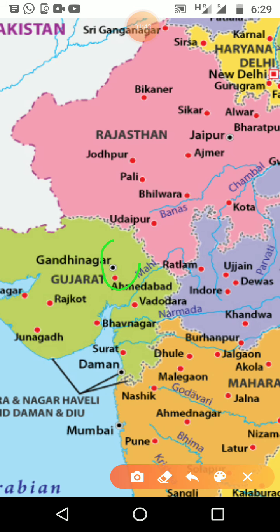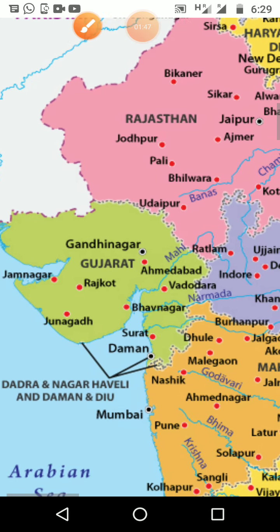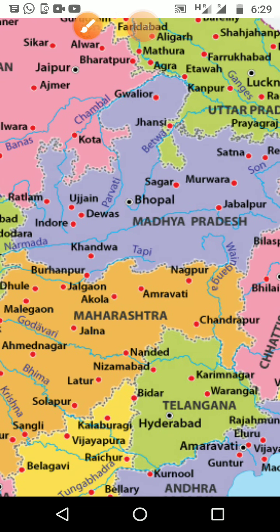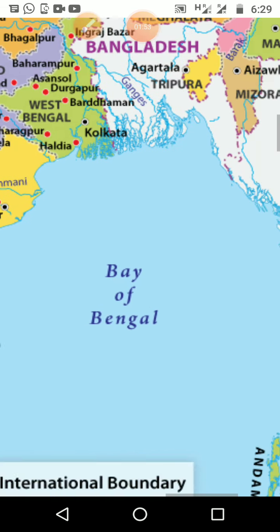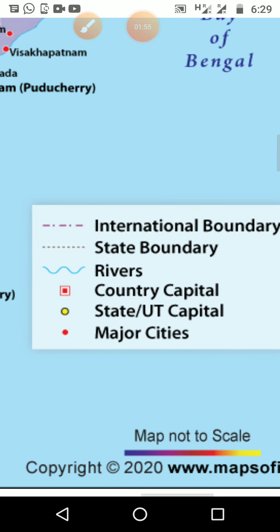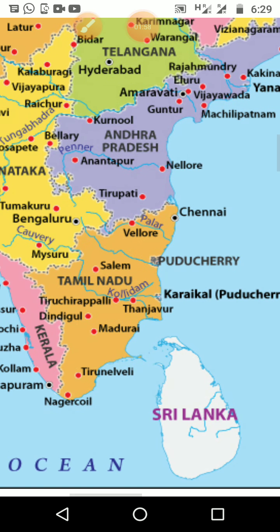And this is the capital of Gujarat, and Mumbai is the capital of Maharashtra, and Bhopal is the capital of Madhya Pradesh. Like that, you can check state by state. Then the major cities of each and every state are also given. We can see here Nagercoil, Tirunelveli, like that the major cities of Tamil Nadu it shows.